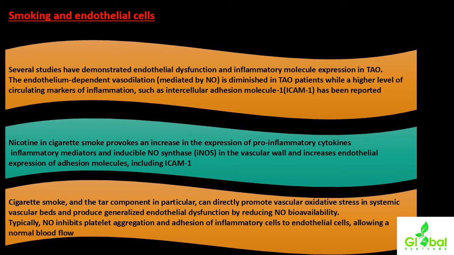Endothelium-dependent vasodilation, which is mediated by nitric oxide molecules, is decreased in TAO patients, and at the same time there are higher levels of circulating inflammatory markers, particularly ICAM.